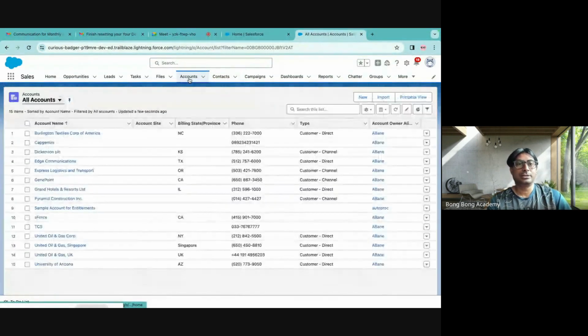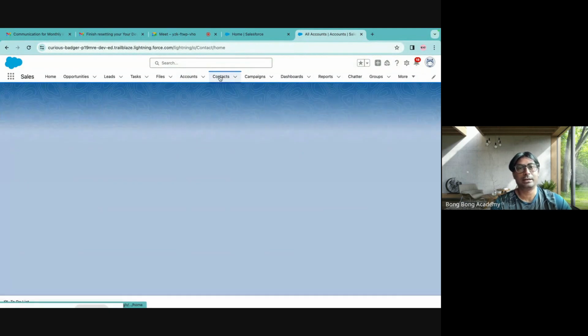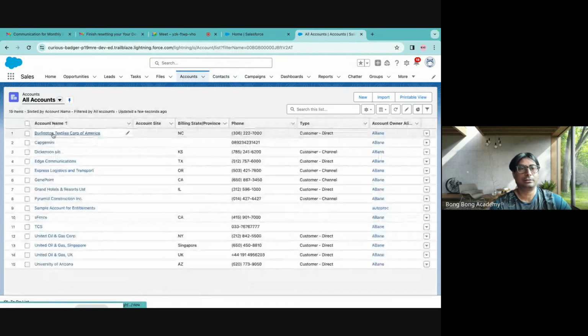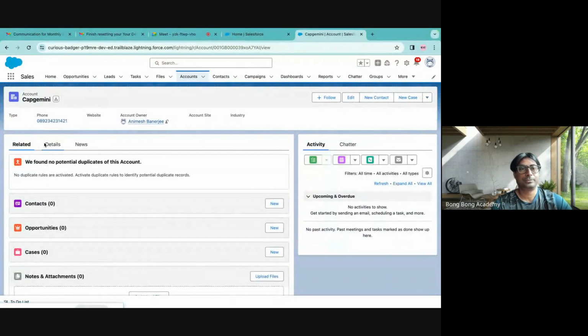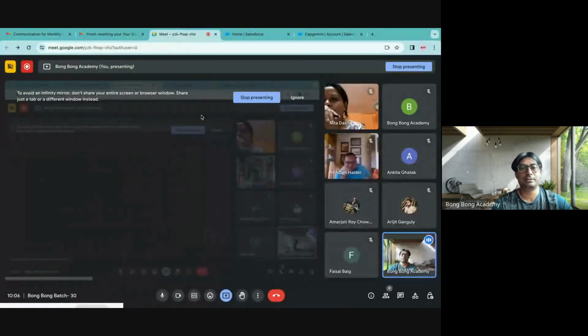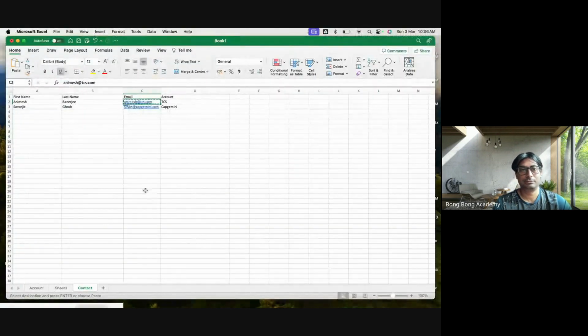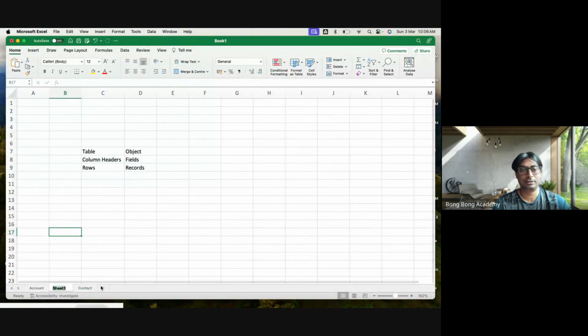So what we saw is that in account, I can create new records. In contact, I can create new records. And these records are connected to each other. What is happening in account? So if I see, these are some tables which are already there because I did not create these tables, right? Whenever I logged in, I already saw these tables were there. What are these tables? Or what are these objects? We will not use the term table, right?